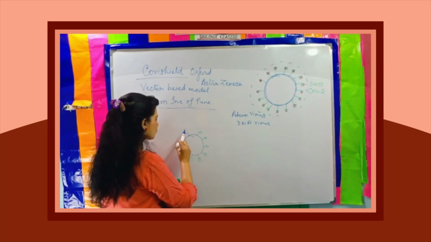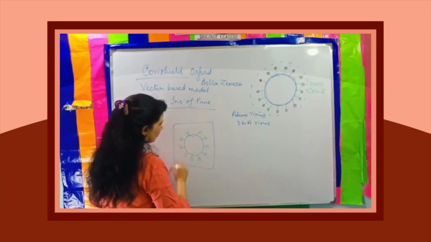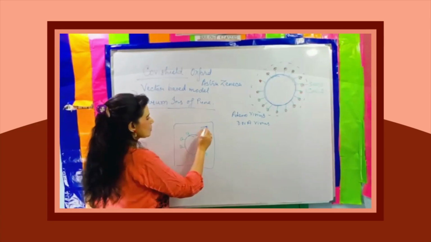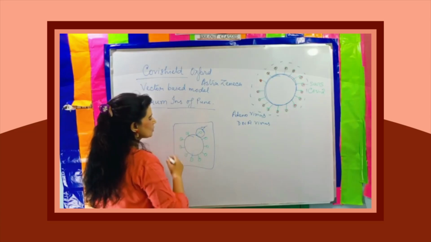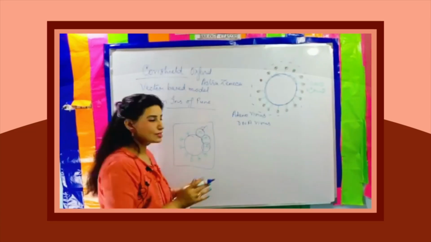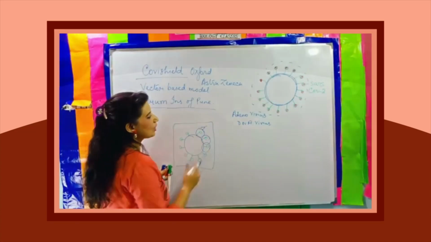Our body has its immune system. The antibodies are going to bind to these spike proteins so that our host, the human body, is kept safe, and it kills. So this is the whole idea.